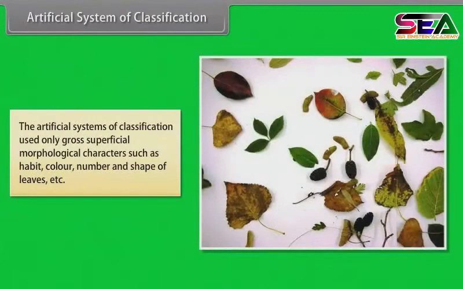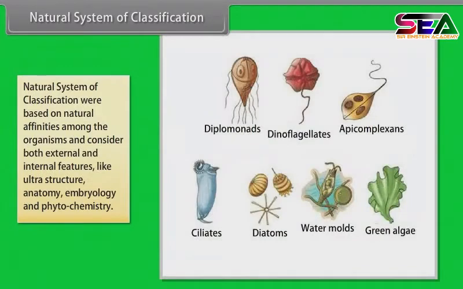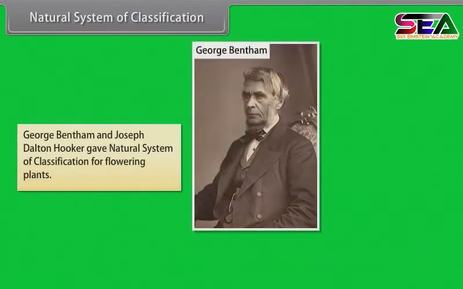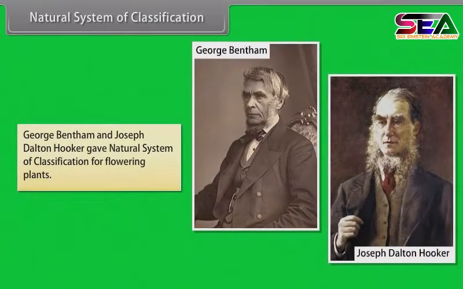The artificial systems of classification used only gross superficial morphological characters such as habit, color, number, and shape of leaves, etc. Natural system of classification. Natural system of classification was based on natural affinities among the organisms and considered both external and internal features like ultrastructure, anatomy, embryology, and phytochemistry. George Bentham and Joseph Dalton Hooker gave natural system of classification for flowering plants.